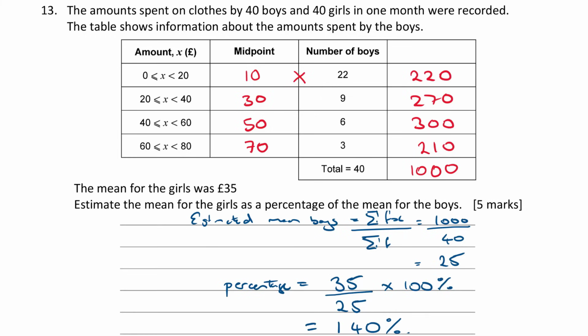Question 14. Olivia and Jessica have in total half as many sweets as Fran and Gary have in total. Fran and Gary share their sweets in the ratio of 2 to 3. Olivia and Jessica share their sweets in the ratio of 9 to 1. Fran got W sweets, Gary got X sweets, Olivia got Y sweets, Jessica got Z sweets. Find the simplest form of W to X to Y to Z.